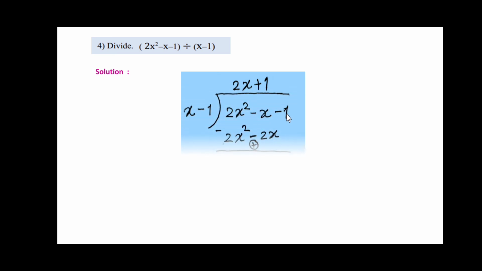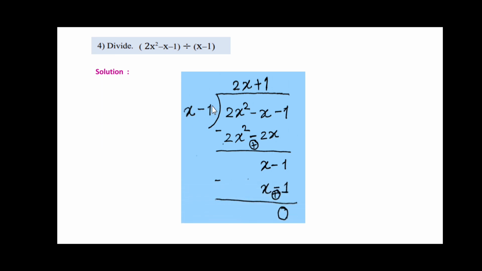Divide 2x square minus x minus 1 by x minus 1. This is a trinomial. It is divided by a binomial. This is similar to that of the numerical, but only here some variables are used. It is a trinomial divided by this binomial. So friends, we will continue with this, that is 2x square minus x minus 1 is divided by x minus 1, we have to do.